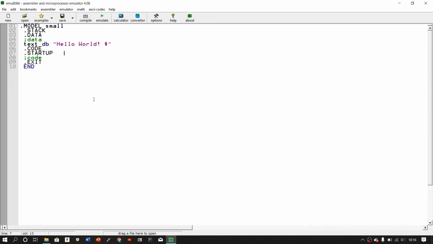And then you need to go to code and the startup and go to your code segment. And basically what this does is it sets a new variable called text, and it is through db, and it contains this text, hello world $sign. It's not actually going to display the $sign. The $sign is just for formatting. It's just going to display hello world.